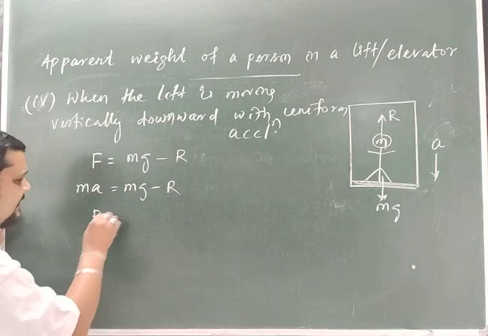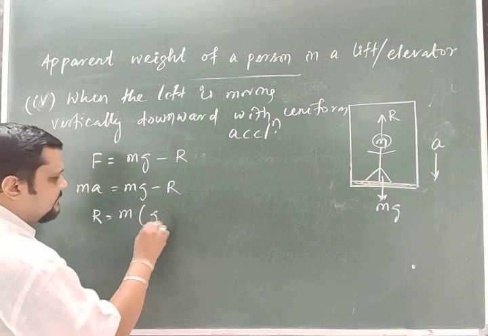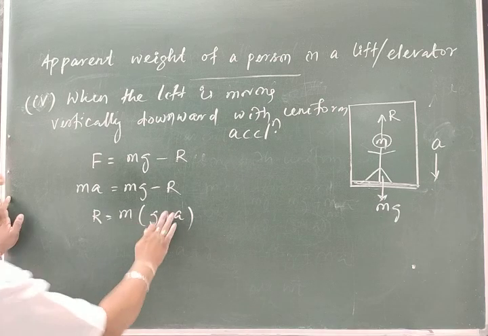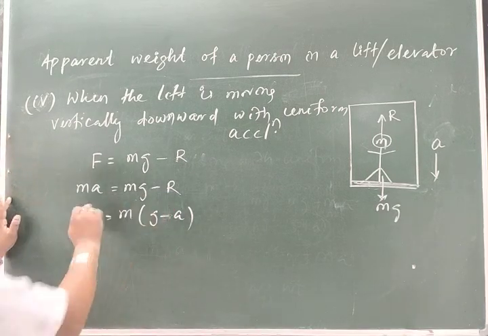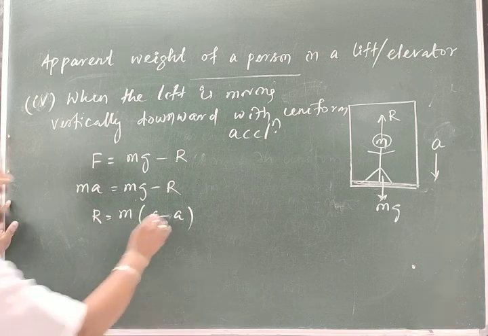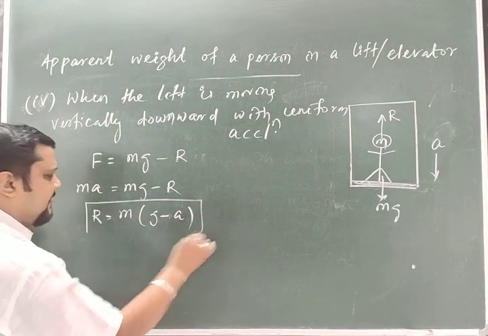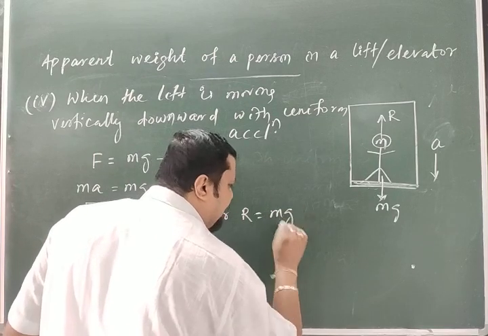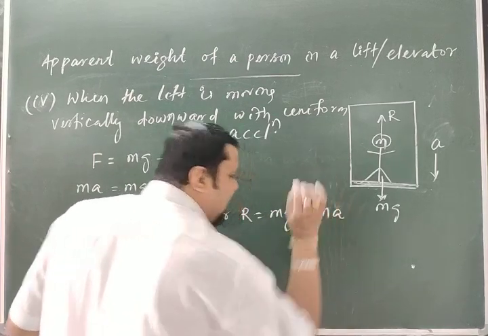So R is equal to m into g minus a, right? R is equal to m(g minus a). This is the apparent weight. Or I can write R is equal to mg, the true weight, minus ma.